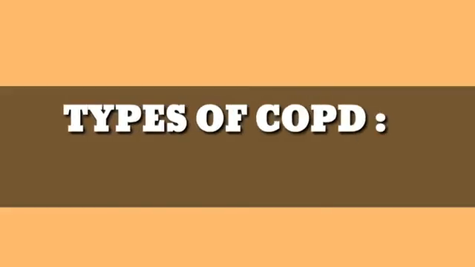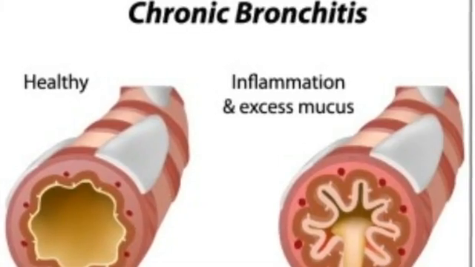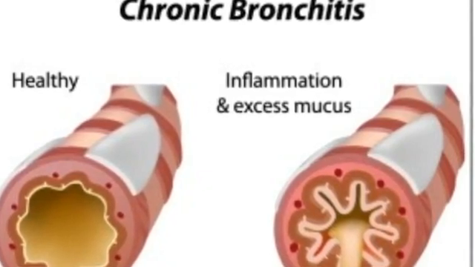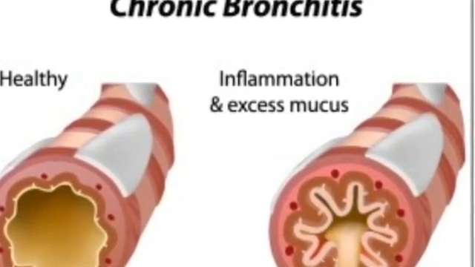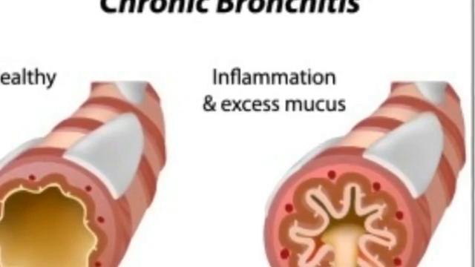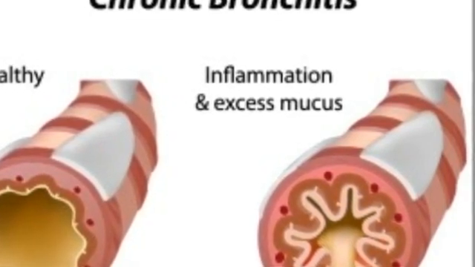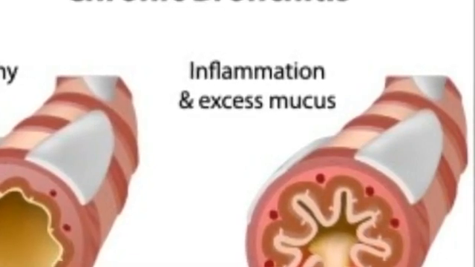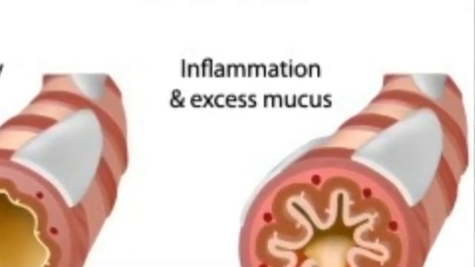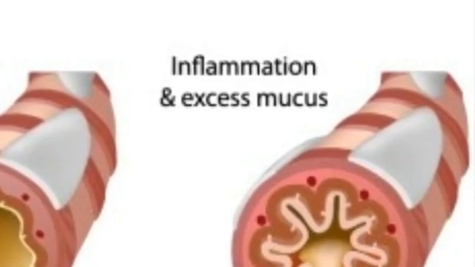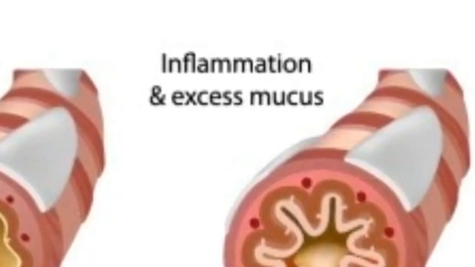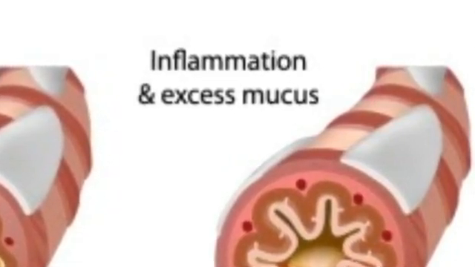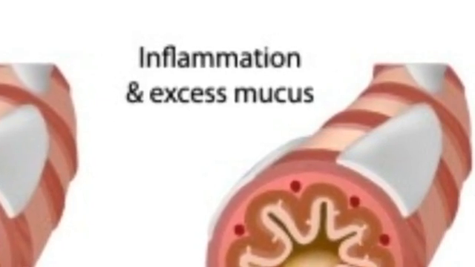Types of COPD. First we are going to see chronic bronchitis. Chronic bronchitis is inflammation and swelling of the lining of the airways leading to narrowing and obstruction, generally resulting in daily cough. The inflammation stimulates production of mucus, which can cause further blockage of the airways. It is defined by chronic cough and sputum production for at least 3 months a year for 2 consecutive years.